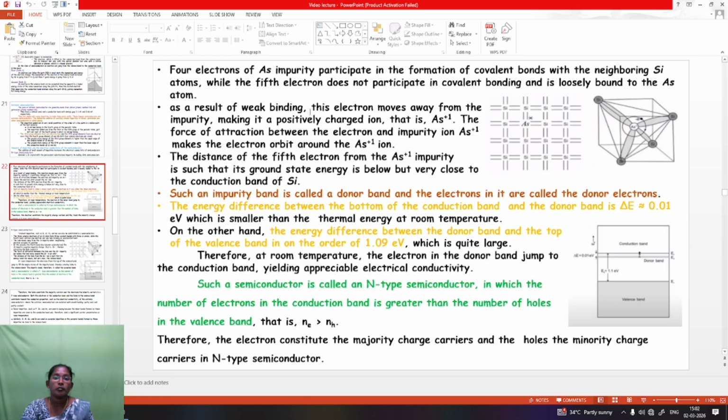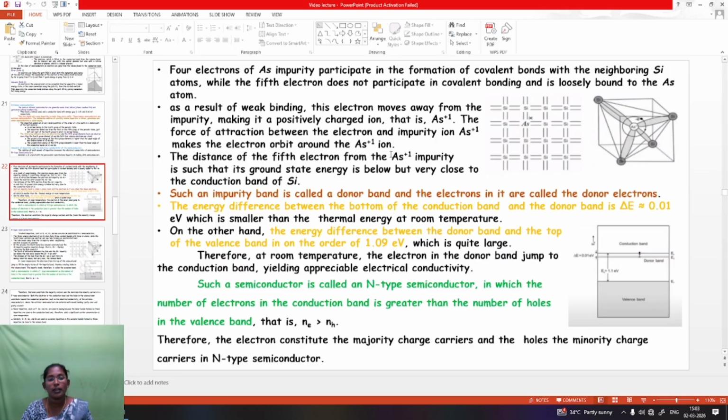As a result of weak binding, this electron moves away from the impurity, making it a positively charged ion, that is As+. The force of attraction between the electron and the impurity ion As+ makes the electron orbit around the As+ ion. The distance of the fifth electron from the As+ impurity is such that its ground state energy is below but very close to the conduction band of Si.